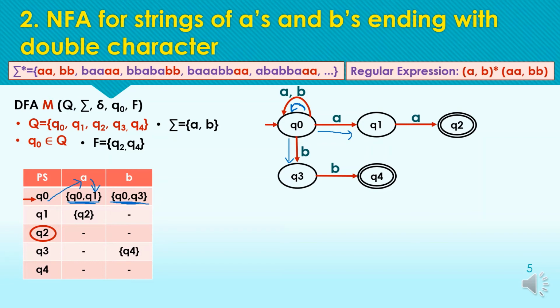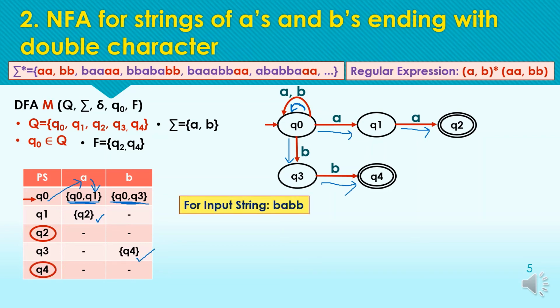Next, from q1 we are having a single transition for the input symbol A, that is defined here with the set with the q2 element, and q3 is having a transition to the state q4, that is defined with this set over here in the table.